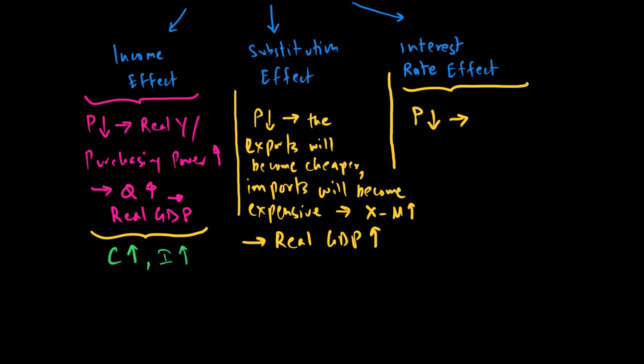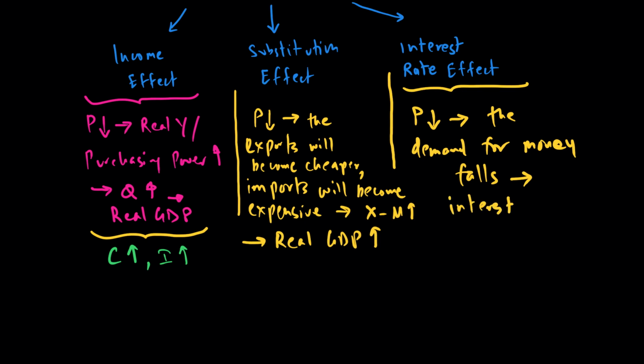So when the price level goes down, the demand for money falls, and if the demand for money falls, people are not demanding too much money from people, then there will not be many loans disbursed or given, and that makes the interest rates fall.